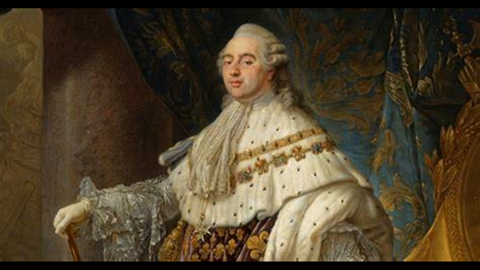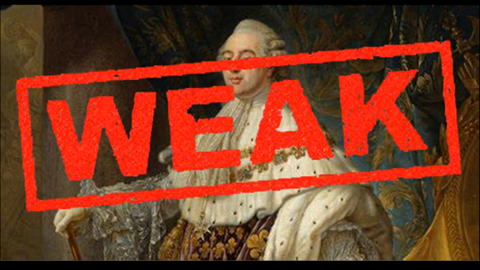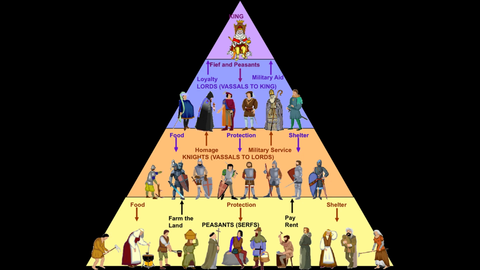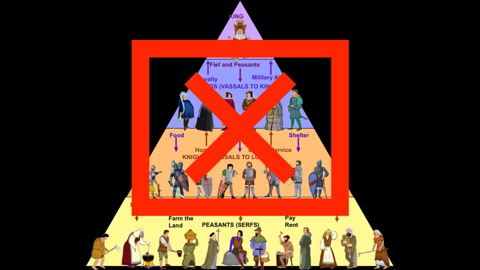Louis XVI was now weak in his position, so he agreed to give recognition to the National Assembly and accepted that his powers would be limited by the constitution framed by the National Assembly. The feudal system was abolished and the new government got assets worth 2 billion livres. This helped the country settle its dues.